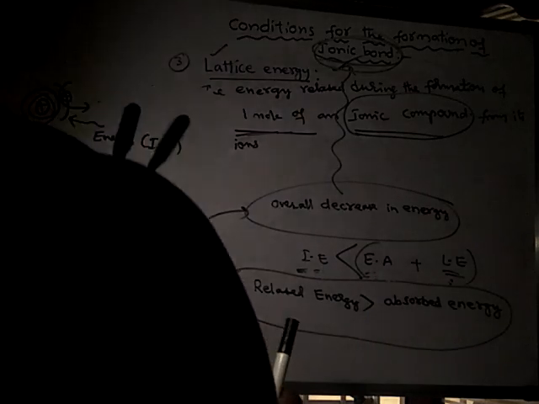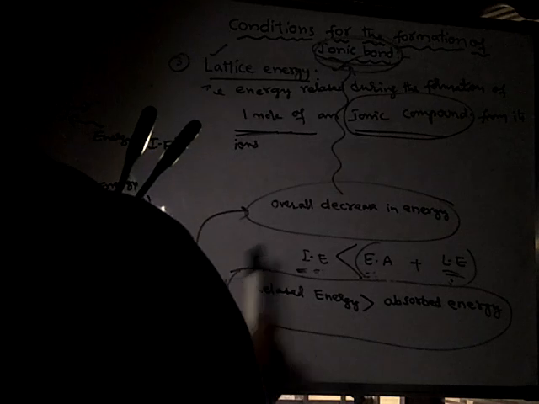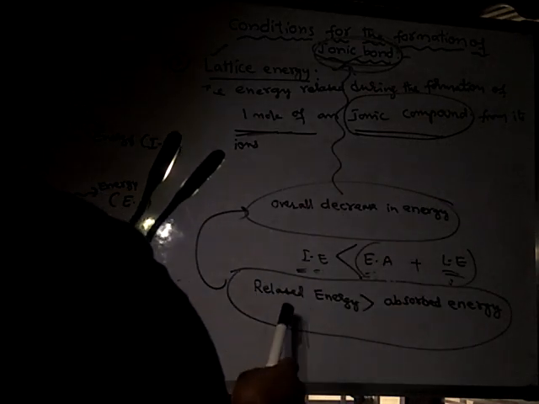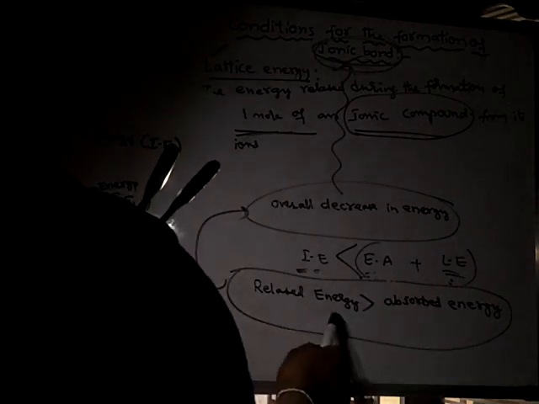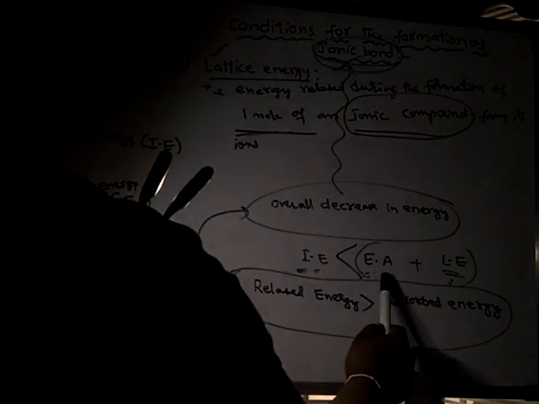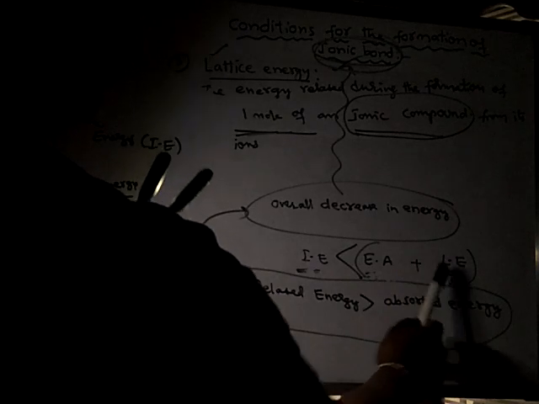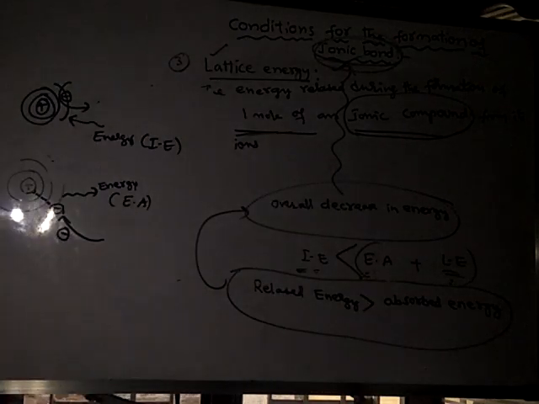So for the formation of an ionic bond, there should be an overall decrease in energy, which requires the released energy to be greater than the absorbed energy. We find released energy by adding the electron affinity and lattice energy, because these two are the only energy releasing processes, and this is the energy absorbing process.